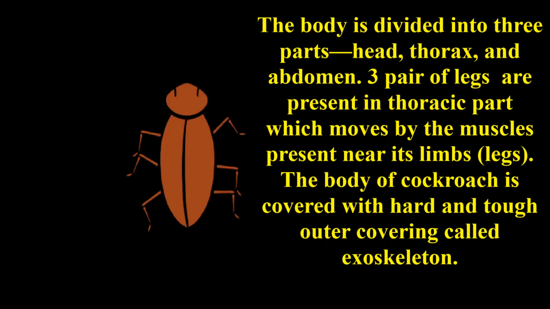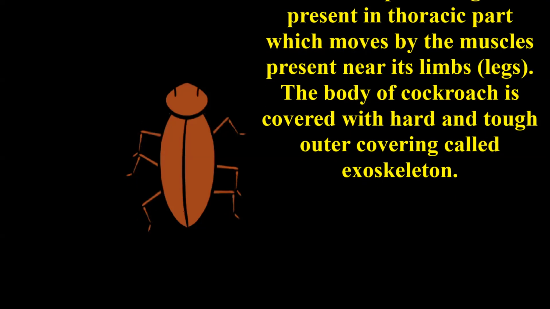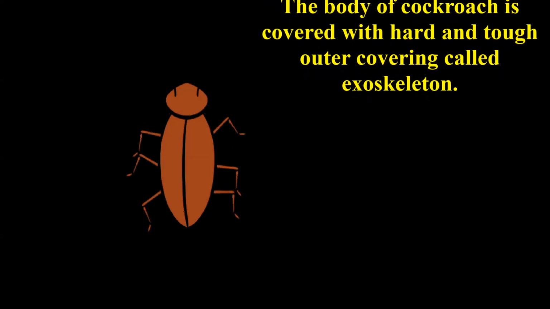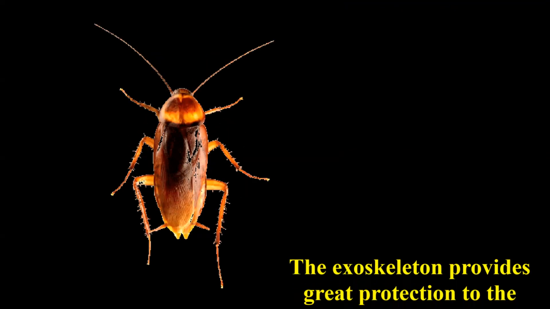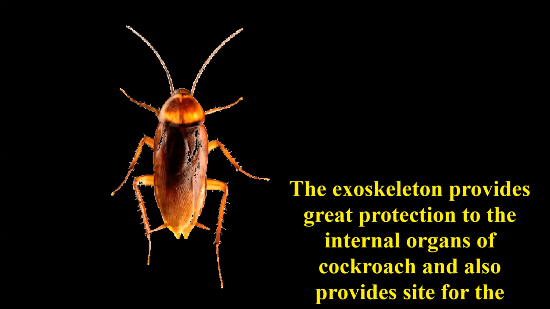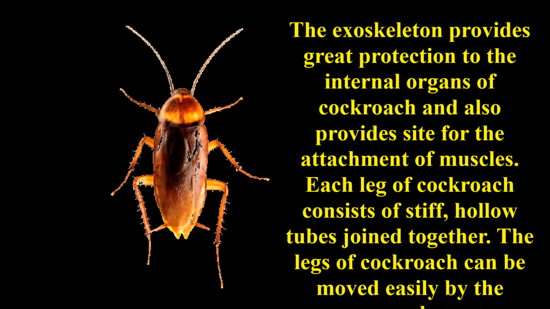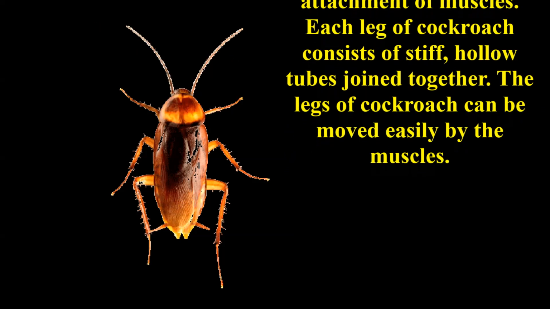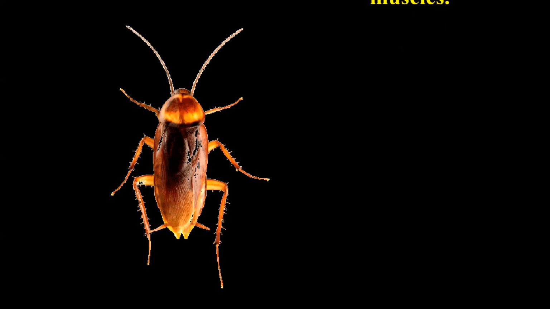The body of cockroach is covered with a hard and tough outer covering called exoskeleton. The exoskeleton provides great protection to the internal organs of the cockroach and also provides sites for the attachment of muscles. Each leg of cockroach consists of stiff hollow tubes joined together. The legs of cockroach can be moved easily by the muscles.